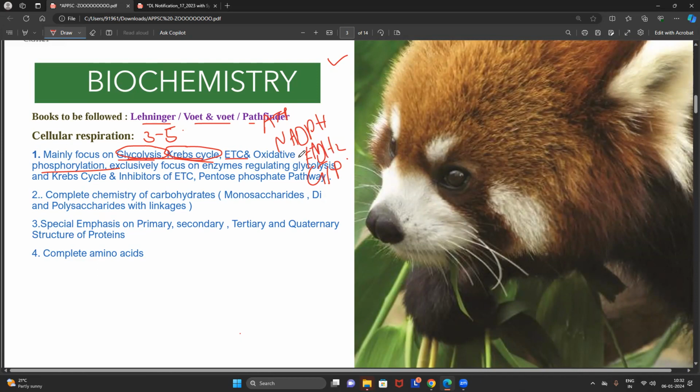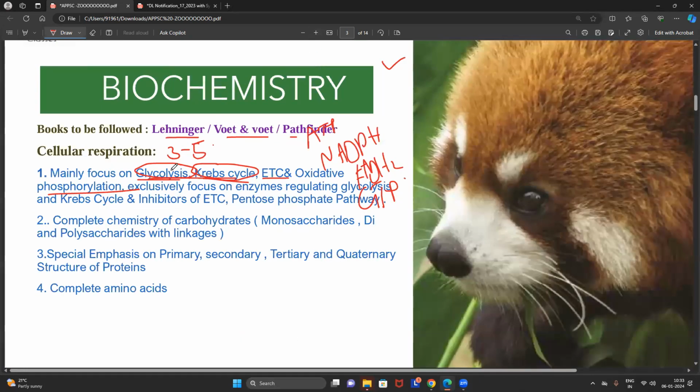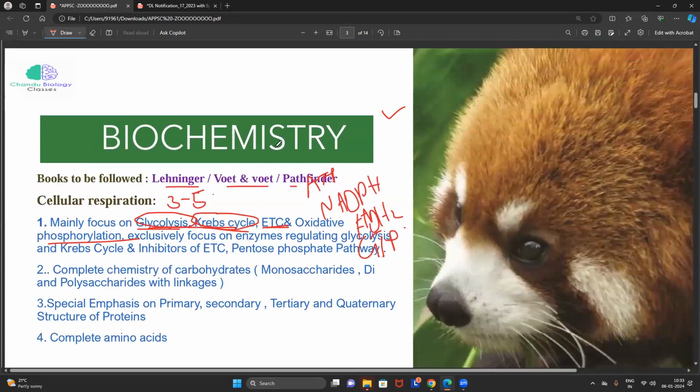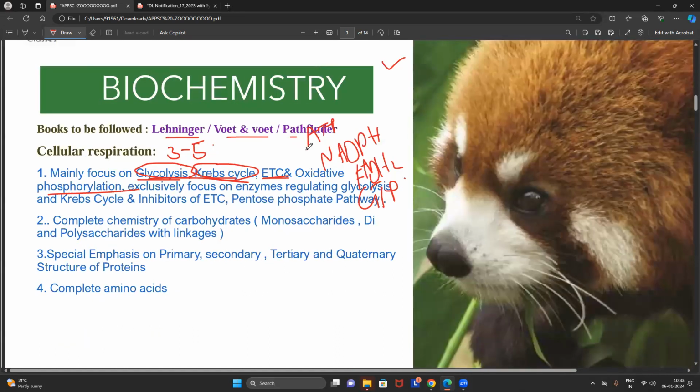So there are different ways of asking a question. Apart from this, the most important one is most of the students will neglect also. That is, they will read the electron transport chain and they will read how many electron acceptor complexes are present on the inner mitochondrial membrane. They will read everything. But most of the students will skip completely the inhibitors that block the electron transport chain.